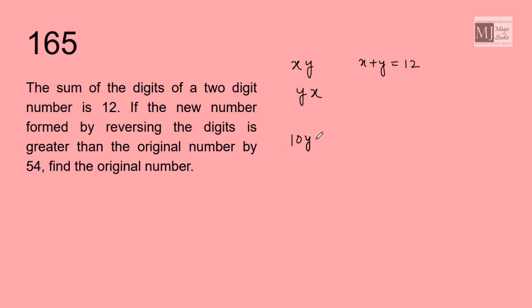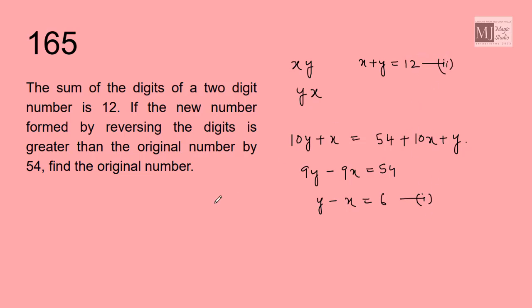That means 10y plus x equals 54 plus the old number, 10x plus y. So we have 9y minus 9x equals 54, or y minus x equals 6. This is equation 1, and let this be equation number 2.